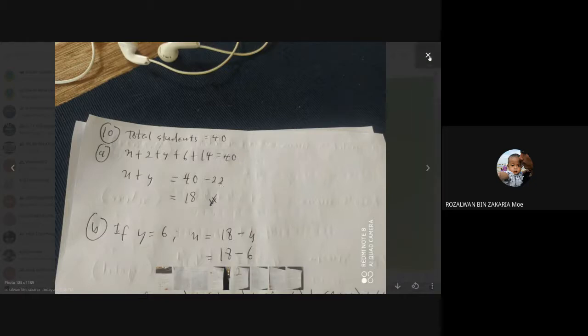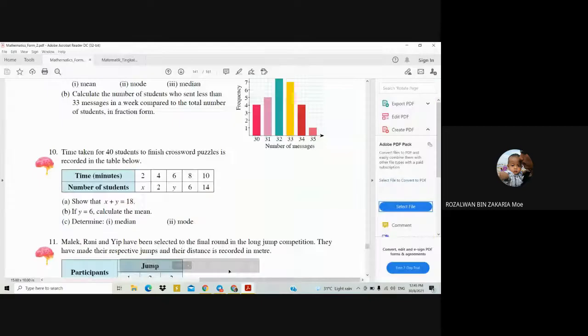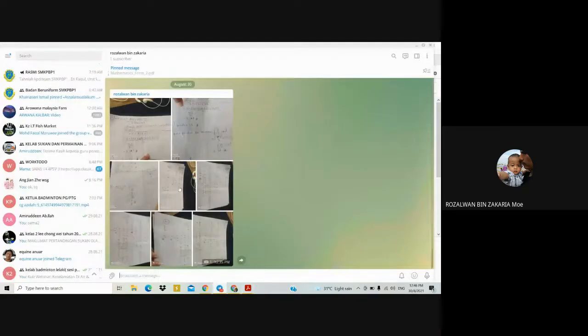Alright, next, question B: if y equals 6, calculate the mean. So how to do this one? If y equals 6, that means x equals 18 minus y. So you have to use this equation, x plus y equals 18. To find x, the plus y you bring to your right side and it becomes minus y. So x equals 18 minus y. You substitute y with 6, so 18 minus 6, which is equal to 12.